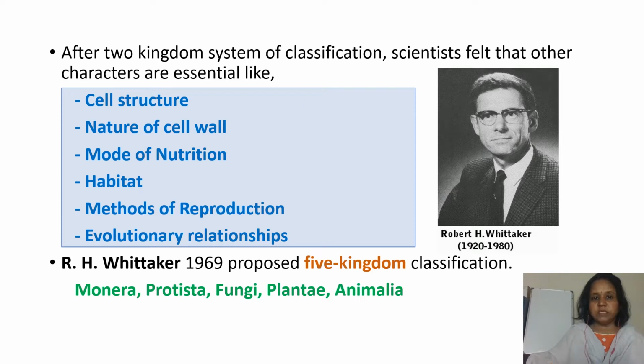After the two kingdom system of classification, scientists felt that other characters are essential, like cell structure, nature of cell wall, mode of nutrition, habitat, methods of reproduction, and evolutionary relationships. R.H. Whittaker in 1969 proposed the five kingdom classification: Monera, Protista, Fungi, Plantae, Animalia. We are now following the R.H. Whittaker five kingdom classification.